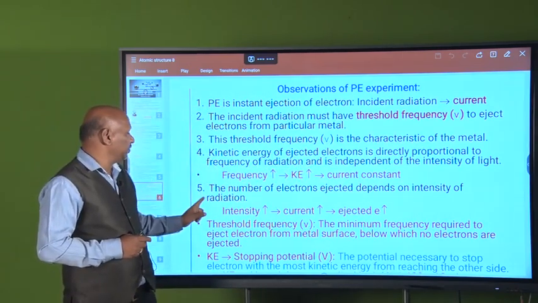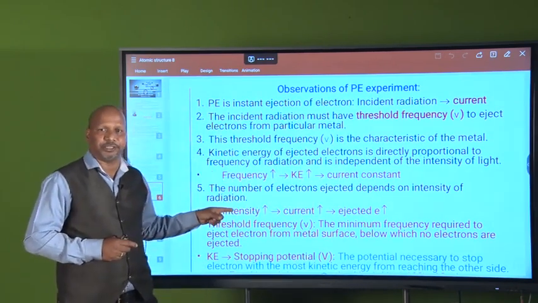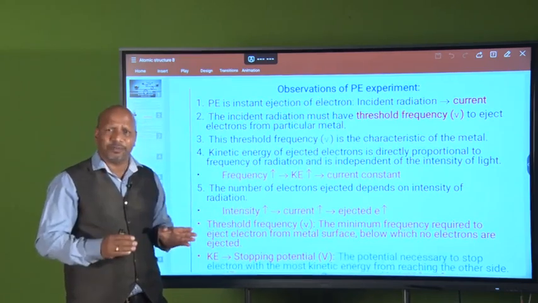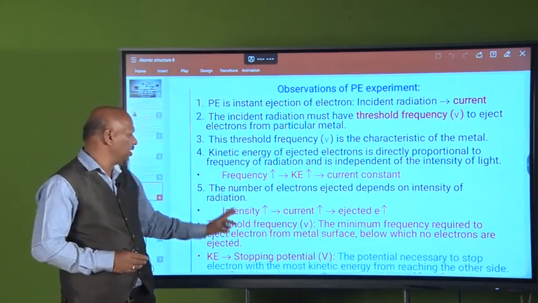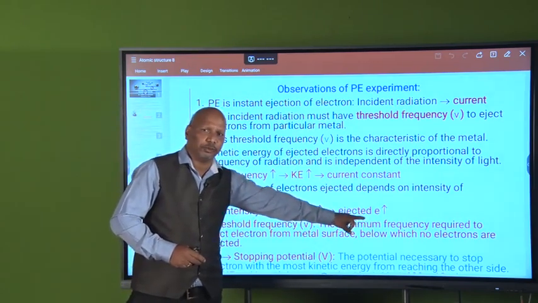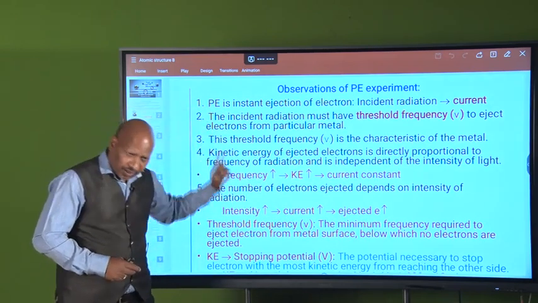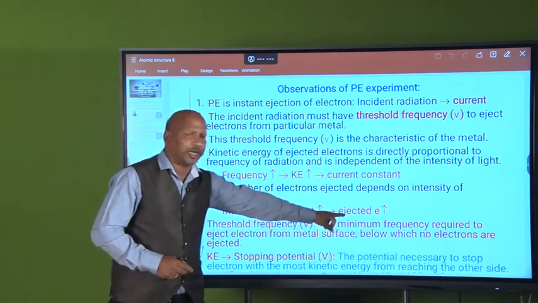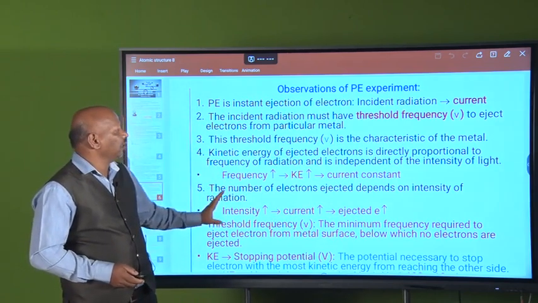But the next observation is that the number of electrons ejected depends on the intensity of the radiation. If you increase the intensity, it will eject many electrons instead of a few. So intensity increases, current increases, because the number of ejected electrons increases. So kinetic energy depends on the frequency of the radiation, and the number of electrons ejected depends on the intensity of the radiation. So these are the observations.